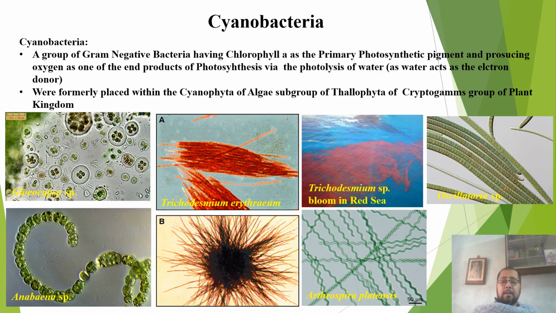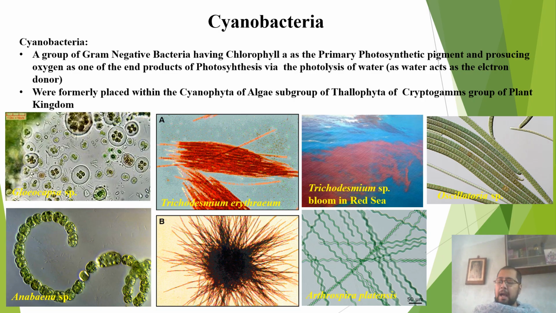This oxygen gradually built up and changed the primitive Earth's atmosphere from anoxygenic to oxygenic. They were formerly placed within the Cyanophyta of algae subgroup of Thallophyta of cryptogams group of the plant kingdom.